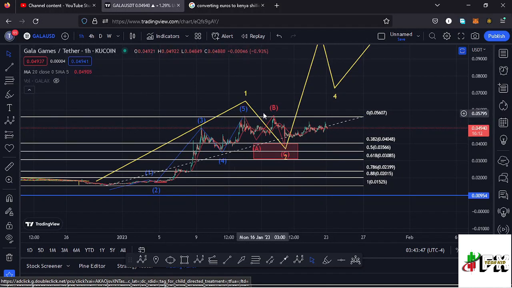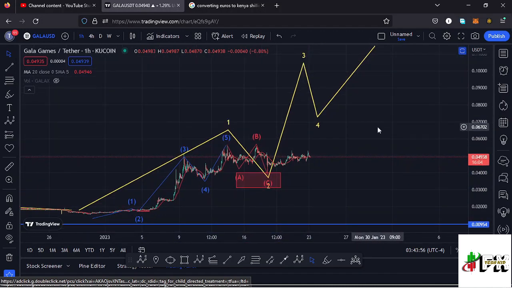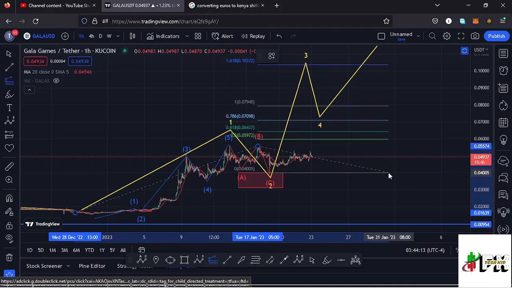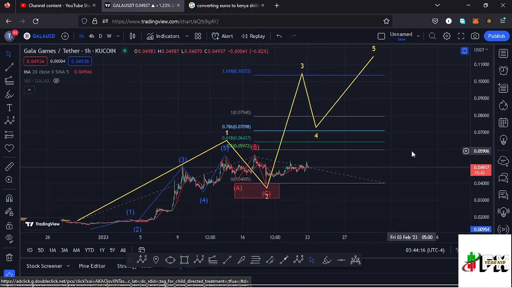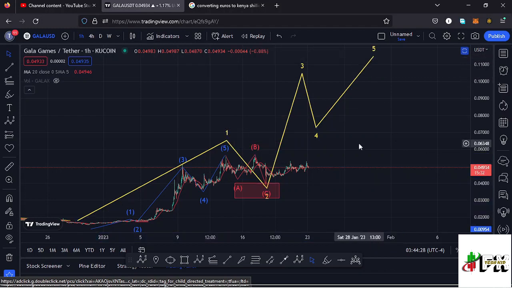And you can see we retraced back to the fib level 0.382, then saw a very nice reaction in what could be the start of the formation of that higher Elliott wave count 3 to the upside. And assuming that the low for this second wave is in, we can sketch out a minimum target area to the upside in the formation of this wave 3 by connecting the trend based Fibonacci from the low of the first wave to the high of that wave 1, then drag the fibs to the low of the second wave, and that gives me a minimum target area to the upside in the formation of that wave 3 at the fib level 1.618, and that perfectly lies at around the $0.10372 mark.